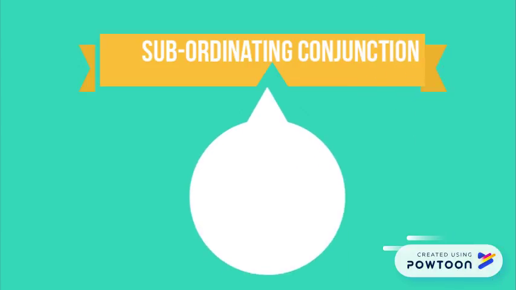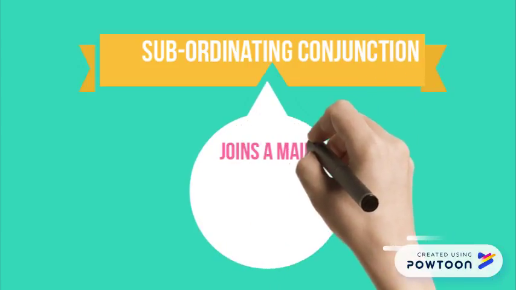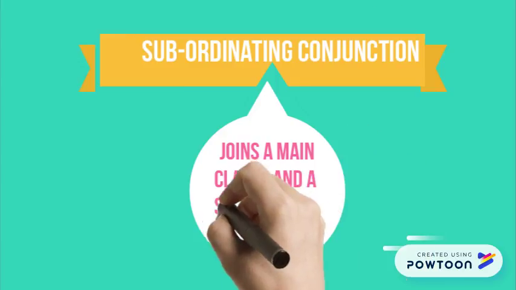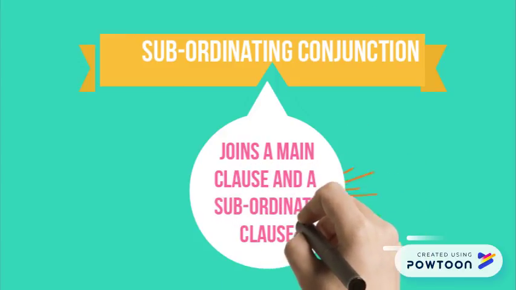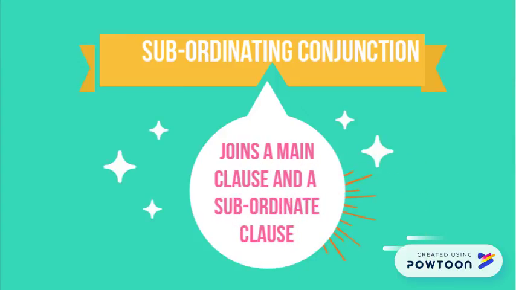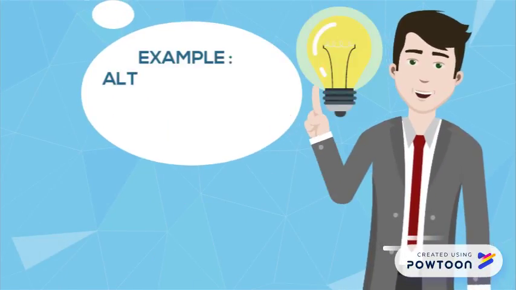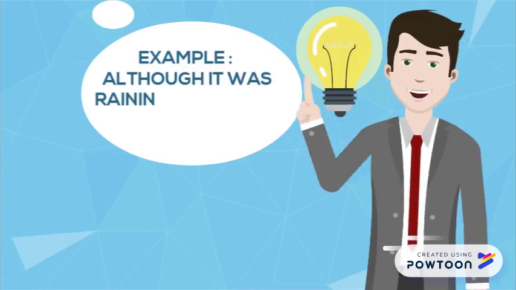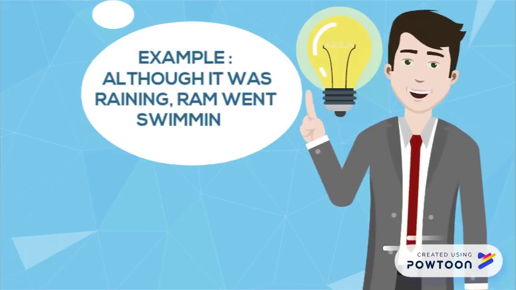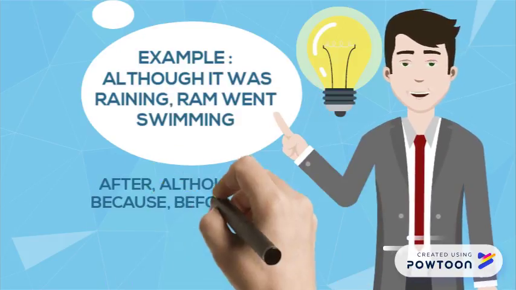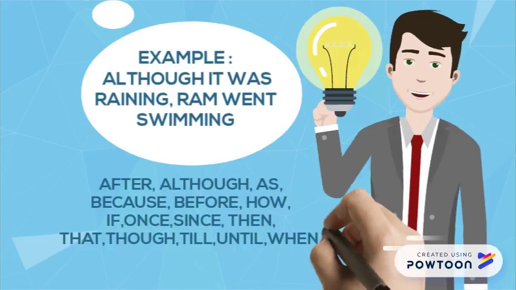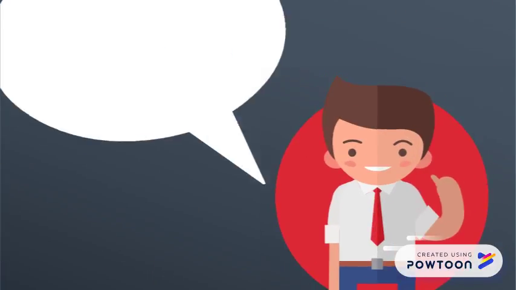Subordinating conjunctions. It joins a main clause and a subordinate clause. See this example. Although it was raining, Ram went swimming. These are all examples of subordinating conjunctions.